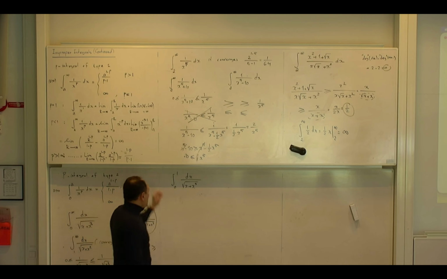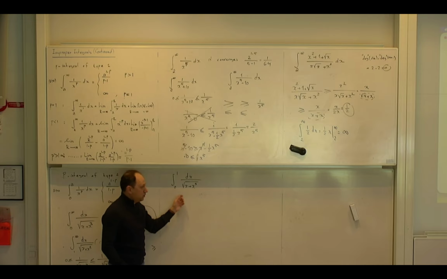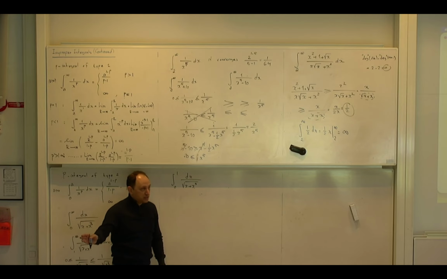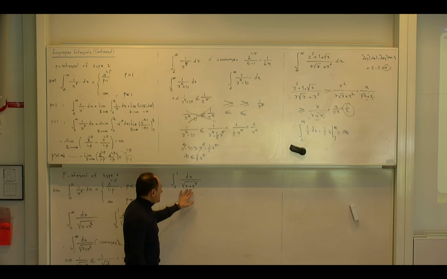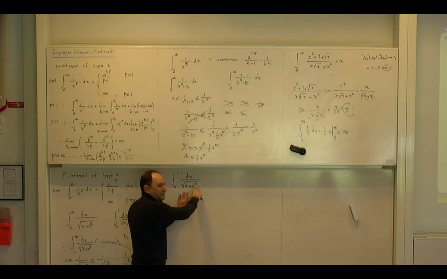Yes? But here, my problem happens around 0. A number close to 0. If a number is close to 0, which one of these will dominate? X. X will dominate, not x cubed, because x cubed is smaller than x. So this means that if I want to understand nominally the degree, I wouldn't say 3 over 2.